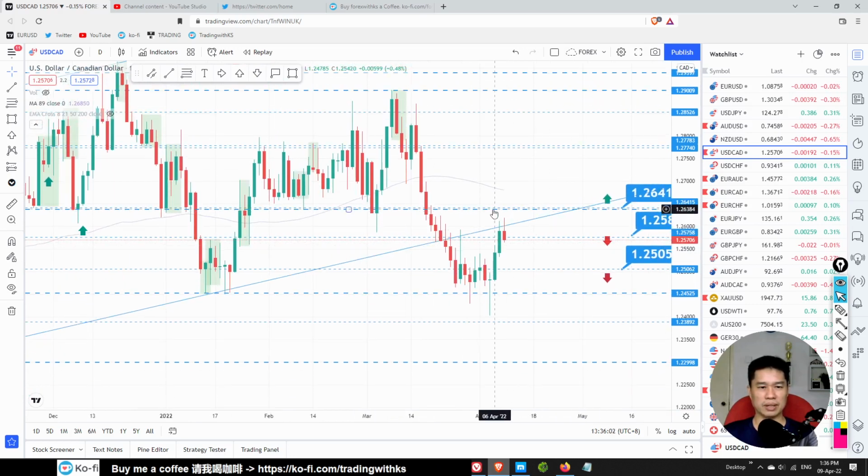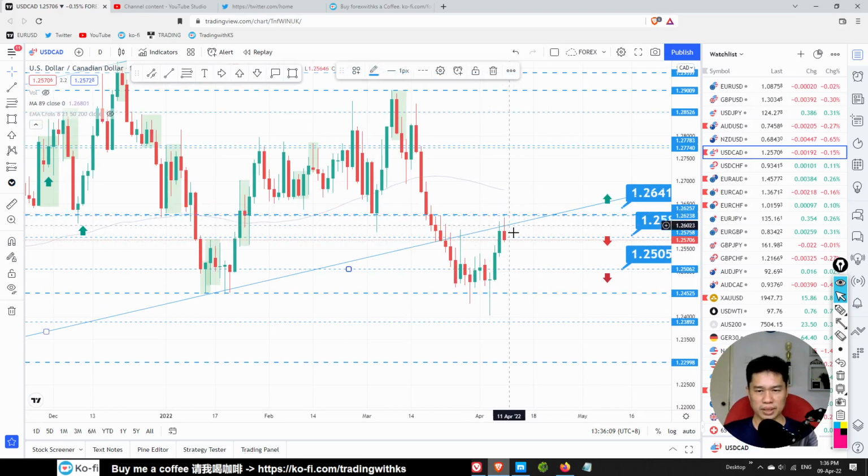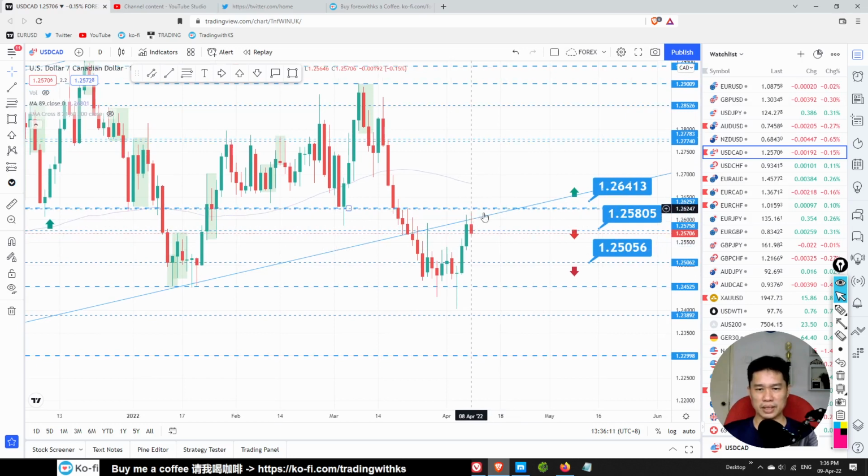So this is a weekly level. The price rejected from the weekly level. So this one there is a possible sell trade if you want. But if you want to sell, make sure the price goes below here, the nose of this tail bar. Tail bar normally we don't take. Don't just simply take the tail bar.